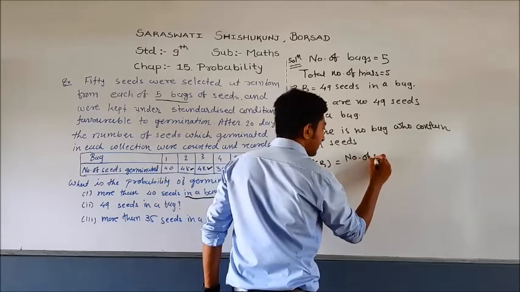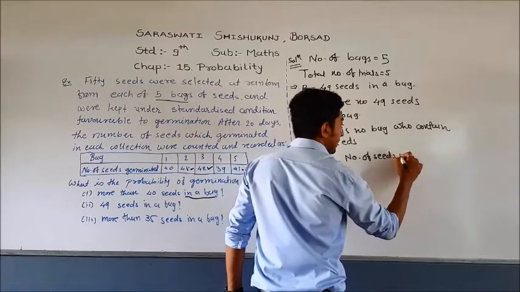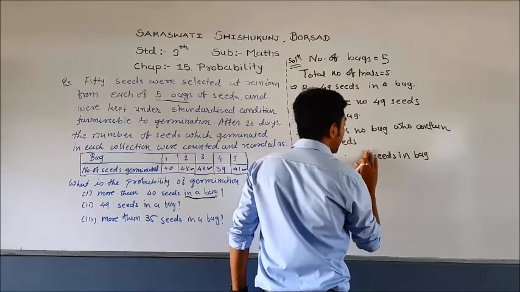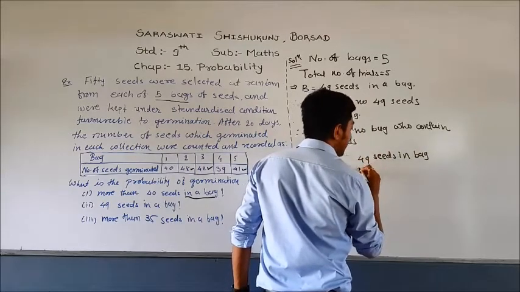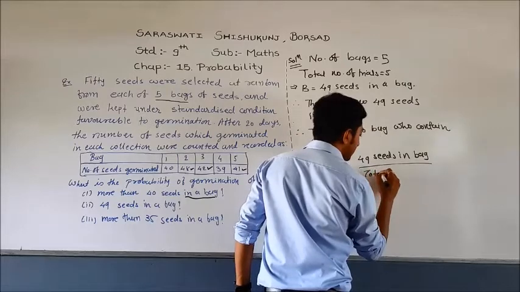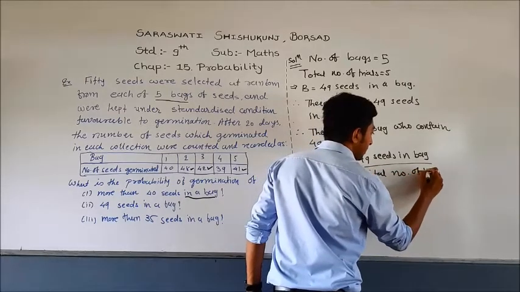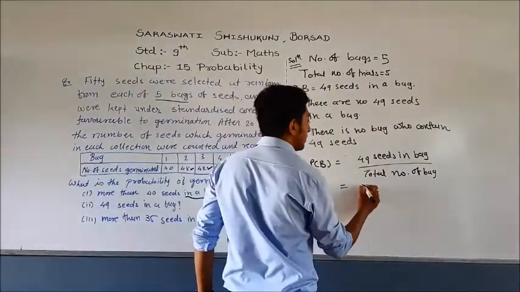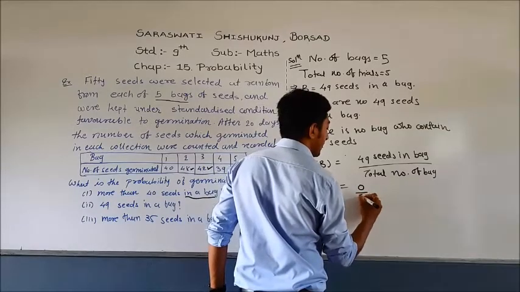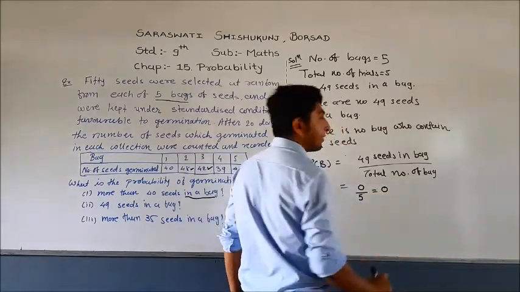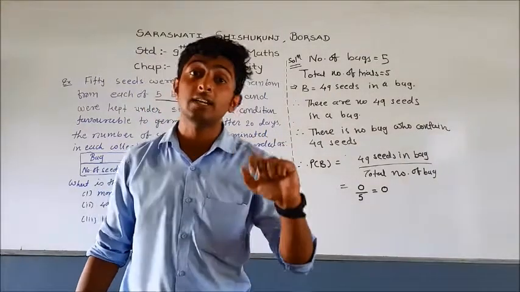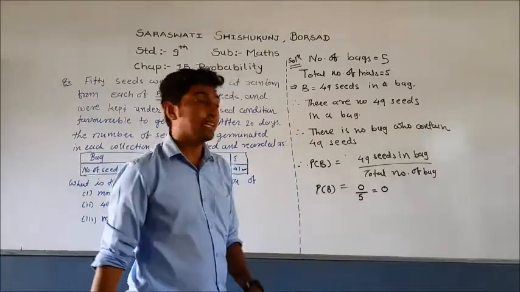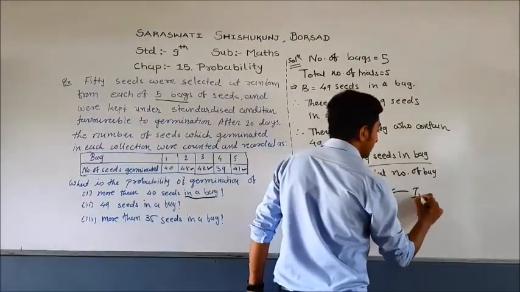Therefore, probability of B is equal to the number of bags with 49 seeds divided by the total number of bags. So here there is no bag with 49 seeds. So here the numerator is 0, the denominator is 5. Our answer is 0. Whenever the numerator is 0 and the denominator is a nonzero digit, the answer is 0. Now see, probability of B is equal to 0. That means we can say that this is an impossible event.